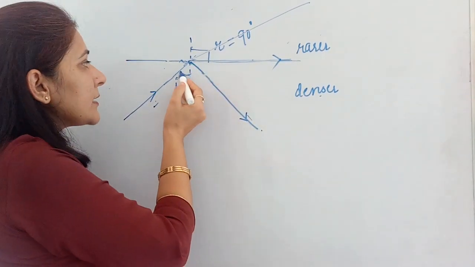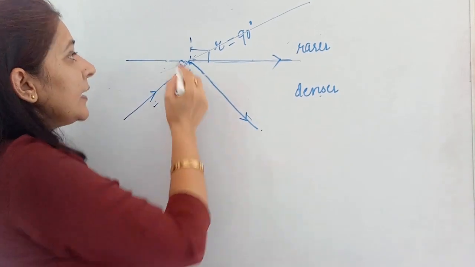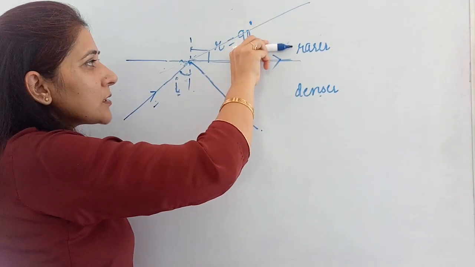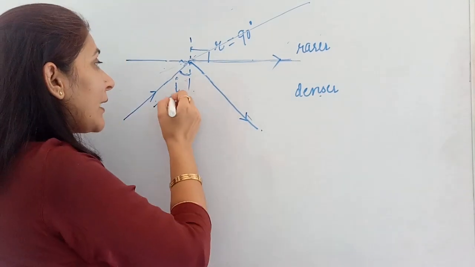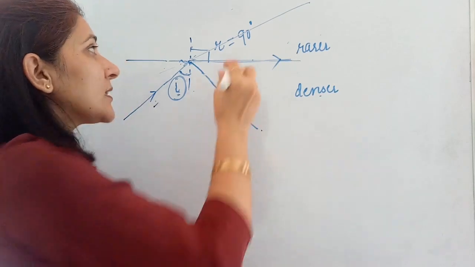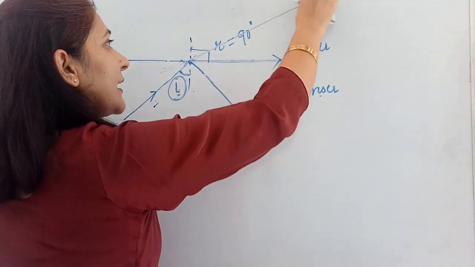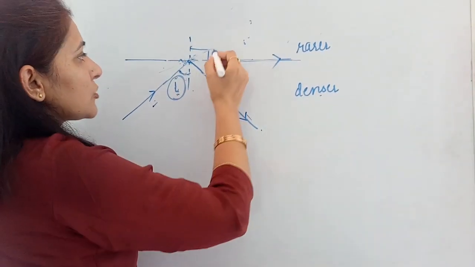As you keep on increasing this angle of incidence, you strike the ray here, then strike it here. In the same way, this refracted ray also keeps on shifting towards this position. Okay, and a time will come for a particular angle of incidence, when this refracted ray will come so far down that it will start moving along the interface.